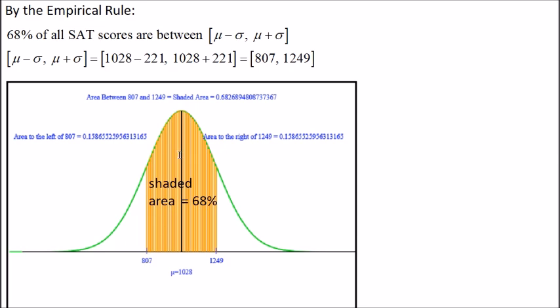The shaded area here would be 68%. The area between the bell curve and the x-axis is always going to be 1, or 100%. And so the shaded area here is 68%.